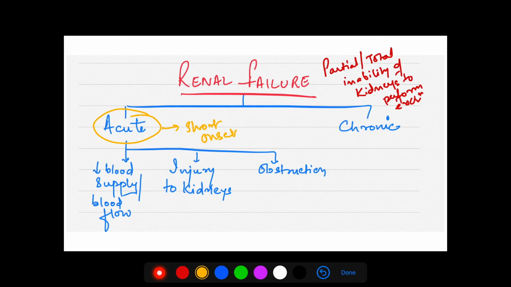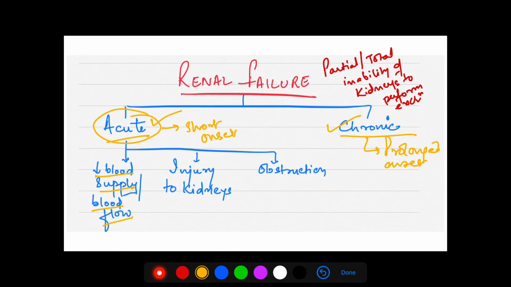That is, it started just a few days, or within a few hours or a few days. Not a few months, a few days. Chronic is prolonged onset, long onset. It's an old one. All right, so the causes of acute renal failure are, firstly,